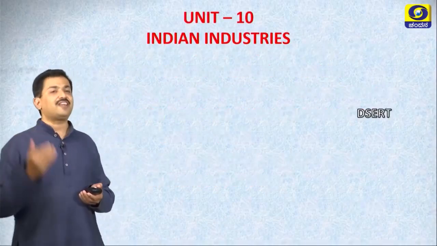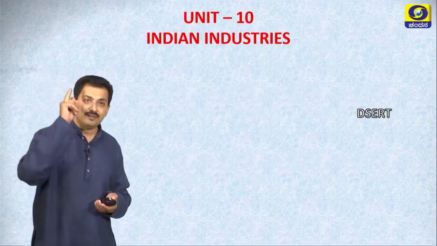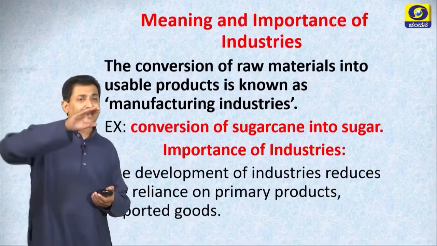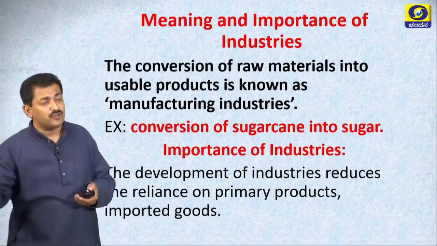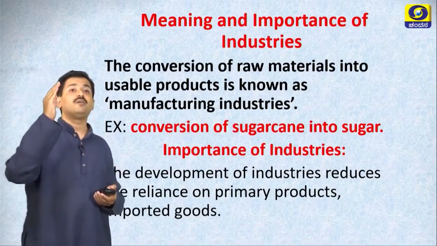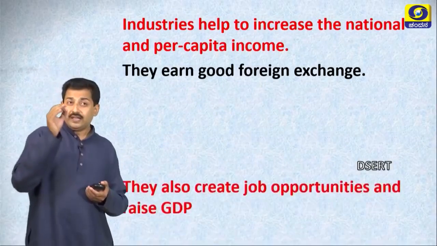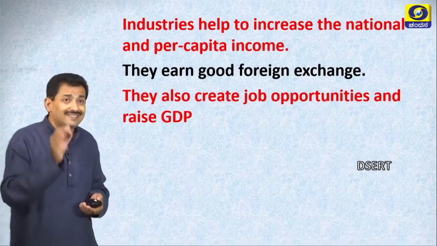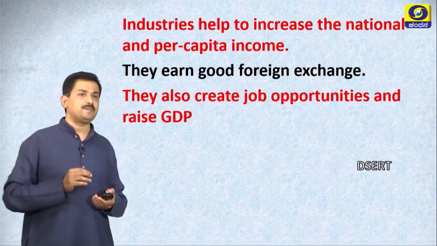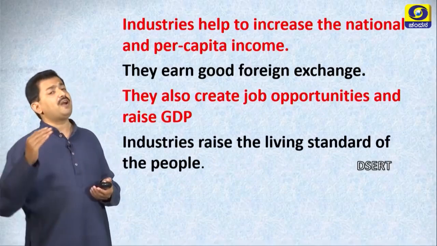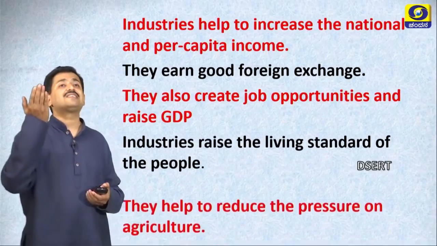Dear students, let us move on to the new lesson, unit number 10, Indian Industries. You know very well that conversion of raw material into usable product is known as manufacturing industry, correct? Let us see the importance of it. Industries help to increase the national and per capita income. They earn good foreign exchange, create lots of employment opportunity, and increase the standard of living of the people.